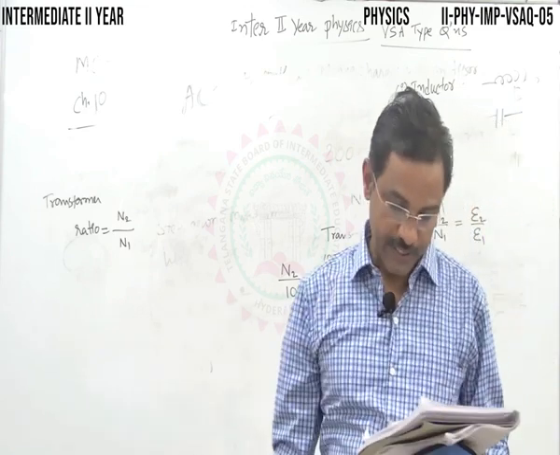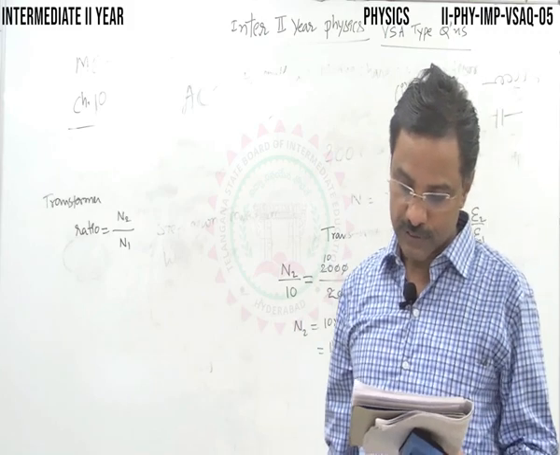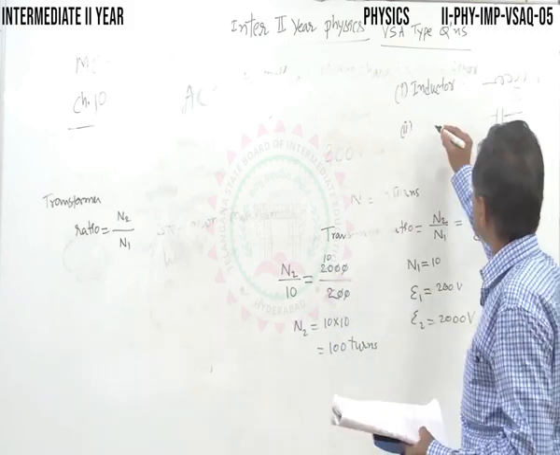Write the expression for the reactance of an inductor. The second one is the capacitor.